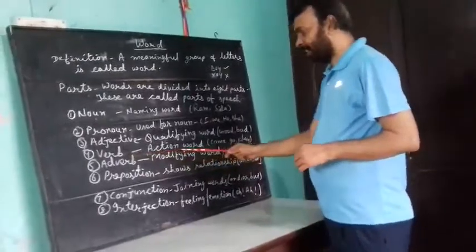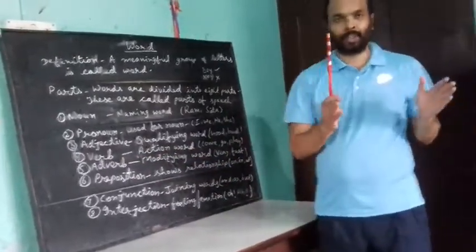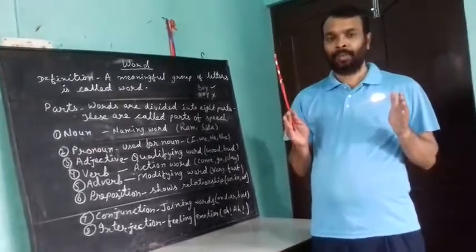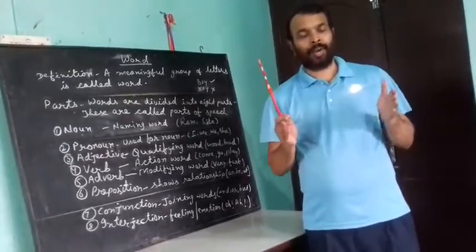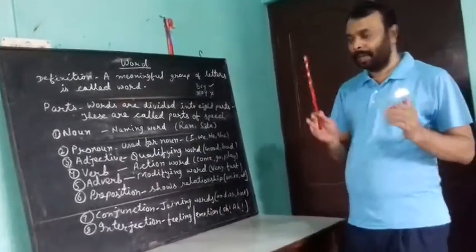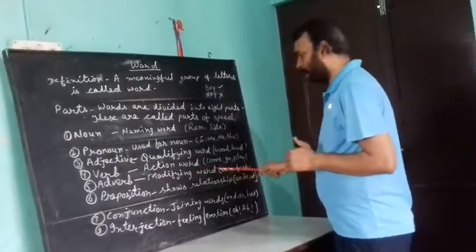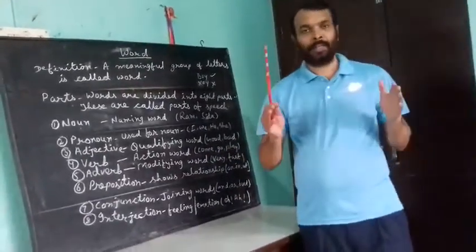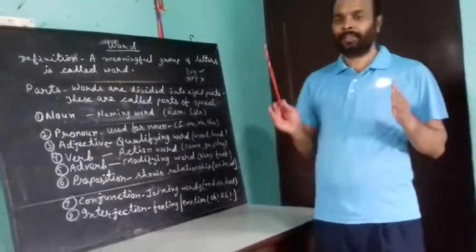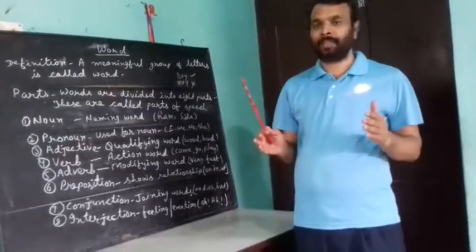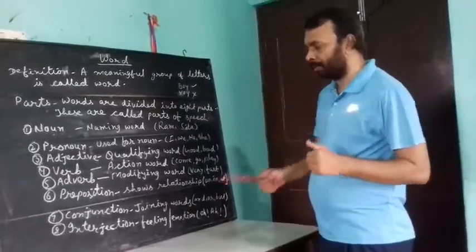Verb, action word. An action word is called a verb. It means what we do or what is done by us, that is called action. And an action word is called a verb. Like come, go, play, run, read, write, sleep, laugh, weep. These are all action words and these are verbs.